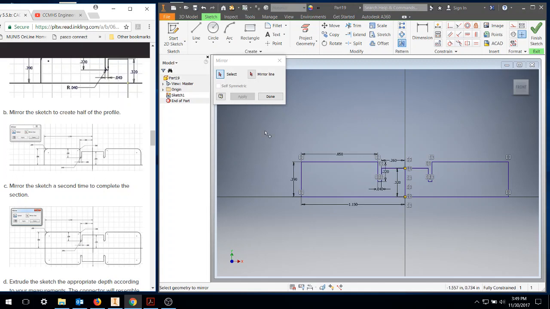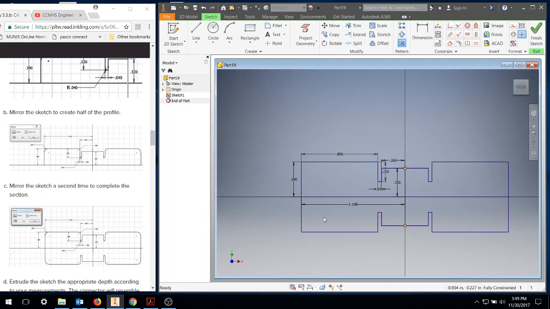Now we're going to mirror it across the bottom. So we're going to select everything again. The mirror plane, we're going to take that. Apply, and done. So now we have our part.